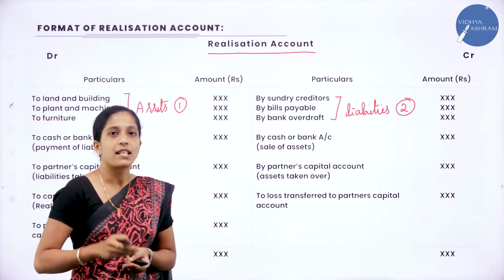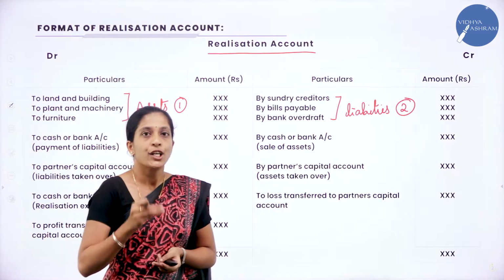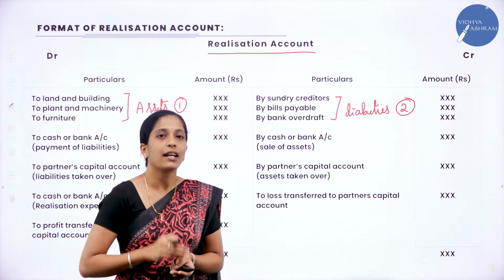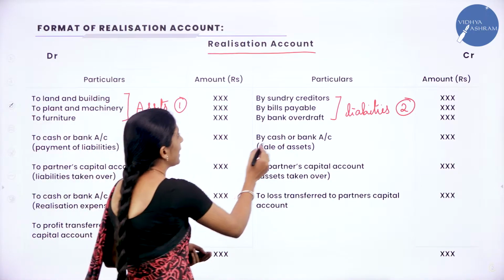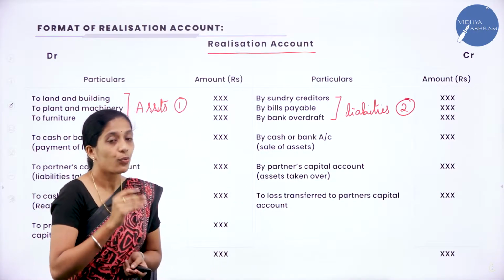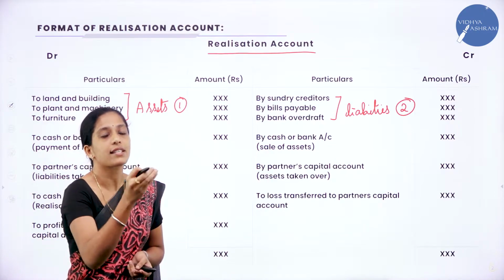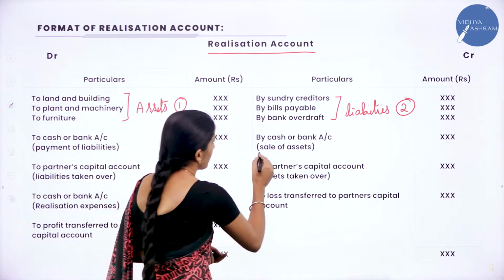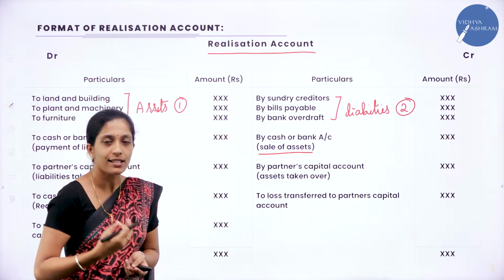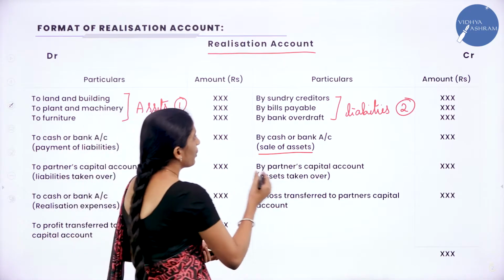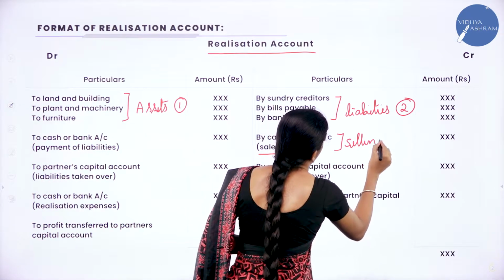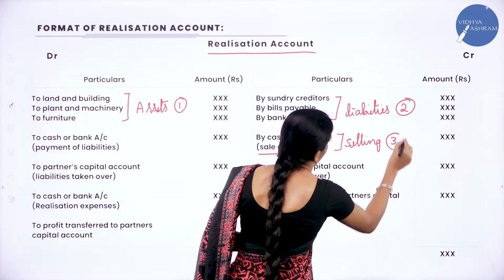Next, third step is you have to sell the asset. So when you sell the asset, cash or bank comes to the business, right? So you will record it as by cash or bank account. Why you are recording that? For assets realized or for selling the asset. But here we will call it as assets realized, or we will call it as sale of assets. So this is your third step, that is for selling of assets.